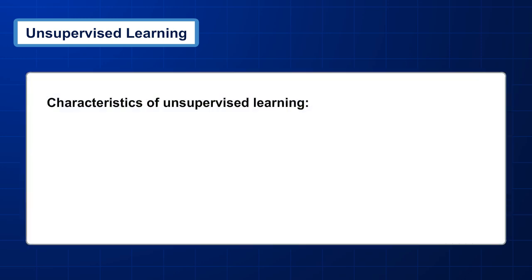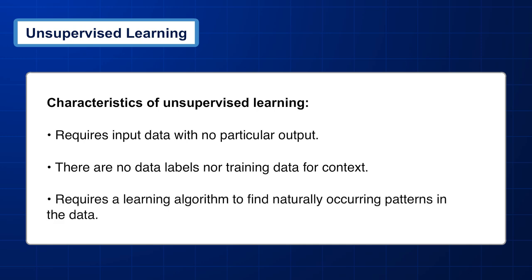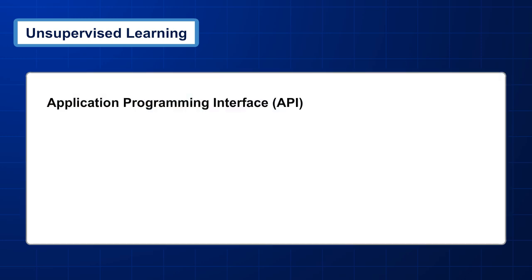Characteristics of unsupervised learning. It requires input data with no particular output. There are no data labels nor training data for context. It requires a learning algorithm to find naturally occurring patterns in the data.